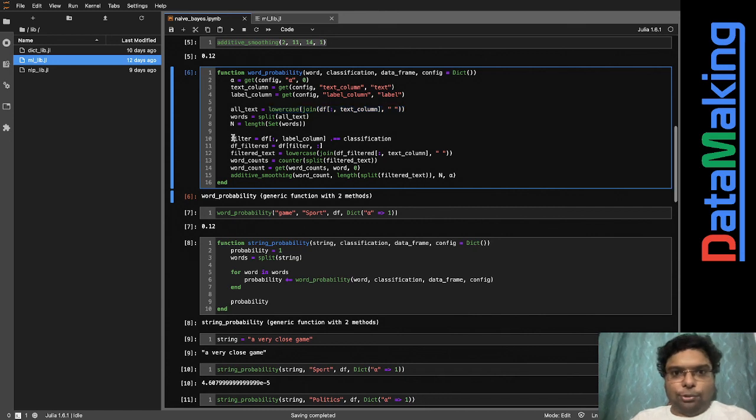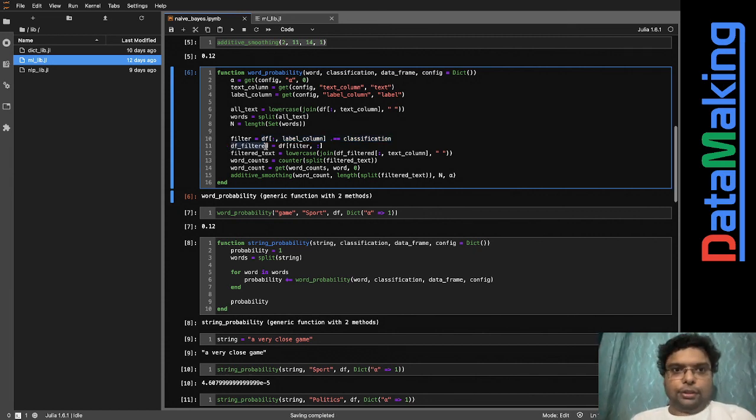So now we are doing a filter on whatever is the label column. If you put sport, it will form a sport filter over there. If you don't know what it is, please go to the previous videos in this playlist and look into data frames and how filters are created and all those things.